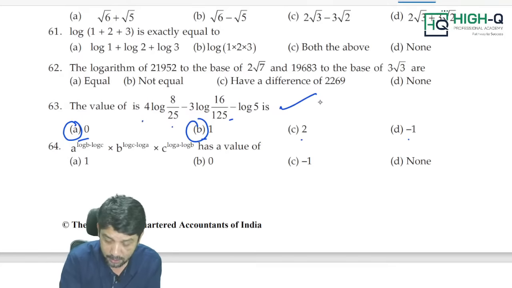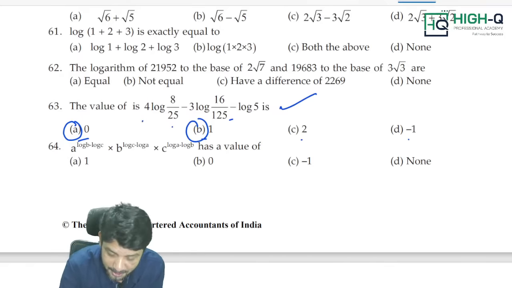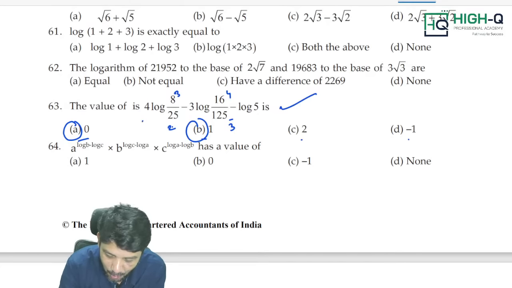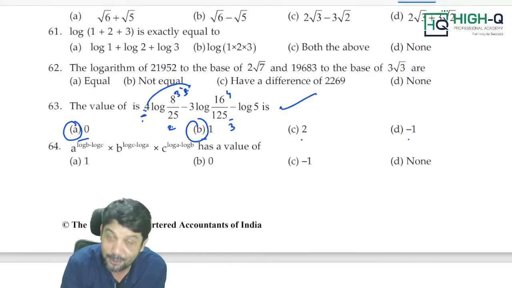Just calculate, my dear. How to check the answer, I'll tell you. Look at this. Here there are 3 2s, here there are 2 5s, here there are 4 2s, here there are 3 5s. Am I right, my dear? So let me calculate how many 5s are there, how many 2s are there. How many 2s are there here? Sir, 3 2s, sir. But here also 4 we have got. So total how many 2s are there? 12 2s are there. 4 3s are 12.